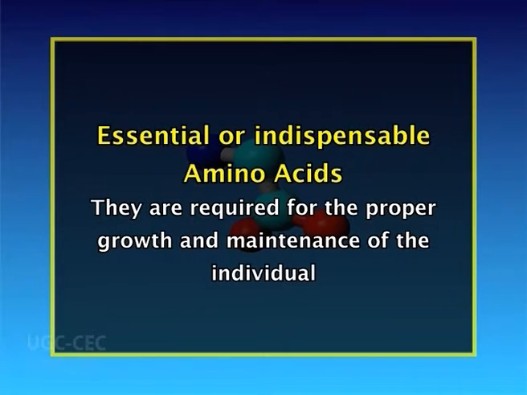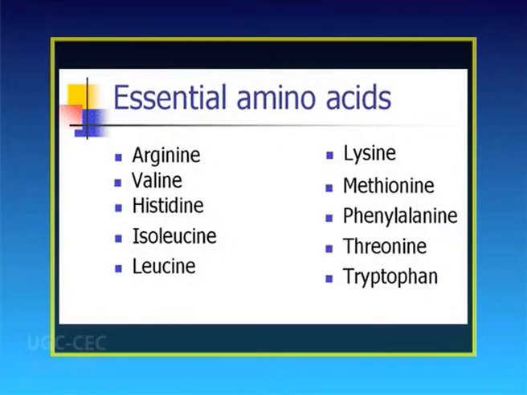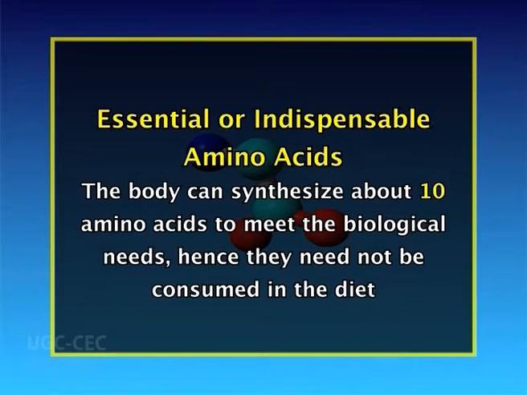They are required for the proper growth and maintenance of the individual. There are 10 essential amino acids including arginine, valine, histidine, isoleucine, leucine, lysine, methionine, phenylalanine, threonine and tryptophan. Next, second is non-essential or dispensable amino acids.